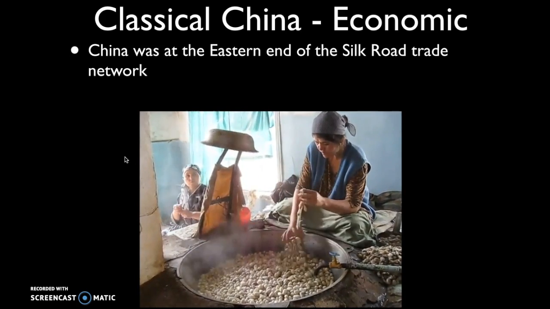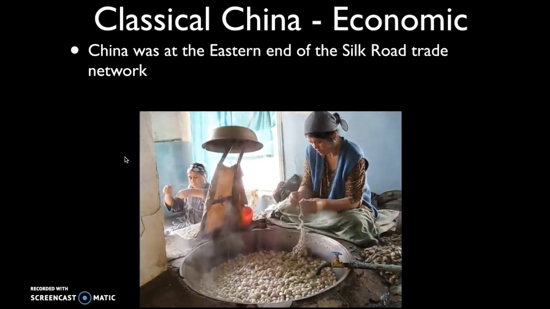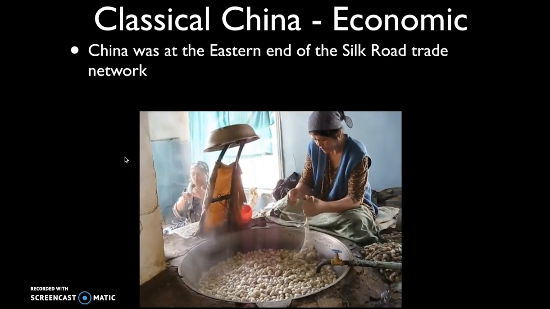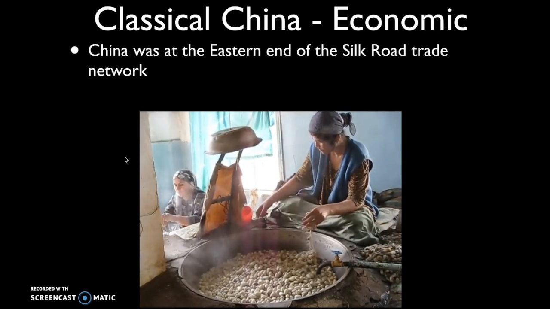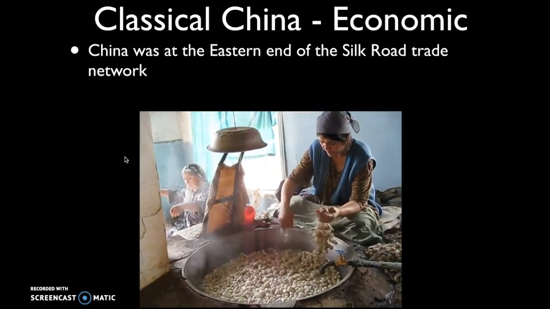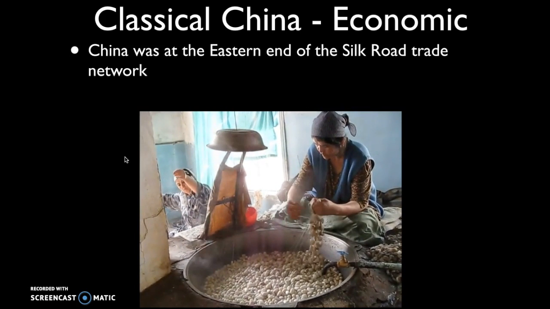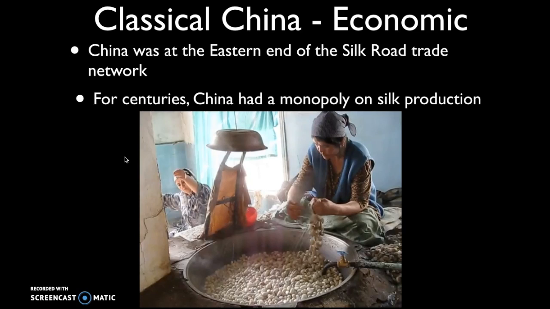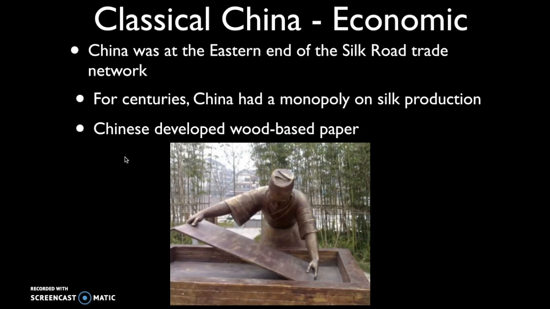Now, the reason why silk was such a hot commodity on the Silk Road was for three reasons. One, silk is very beautiful, it's shiny. Two, silk is very durable. And then three, silk is very lightweight, therefore it made it easy to carry long distances, which was a very important characteristic when it comes to transporting goods overland. So for centuries, China had a monopoly on silk production. They were the only ones who were producing silk, and therefore it was a commodity that fetched a high price along the Silk Road.